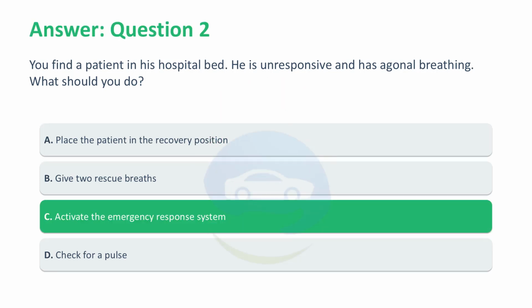Correct answer, C. Activate the emergency response system. If the patient is unresponsive and without normal breathing, the first intervention is to activate the emergency response system.